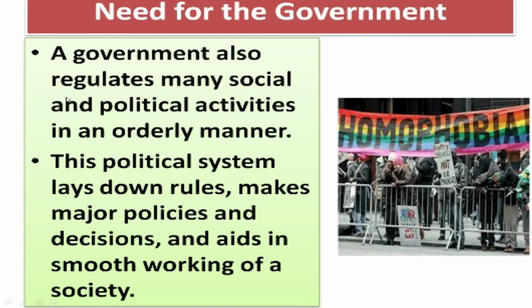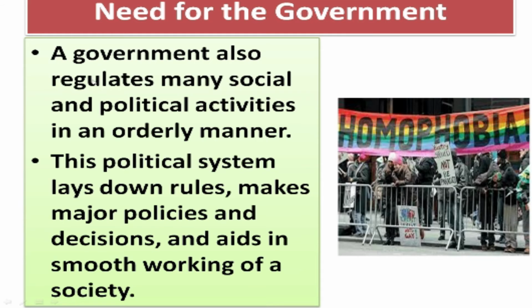The government also regulates many laws, rules and regulations for our society through many organizations. Now the next point is the political system. This political system lays down rules, makes major policies and decisions, and aids in the smooth working of a society.